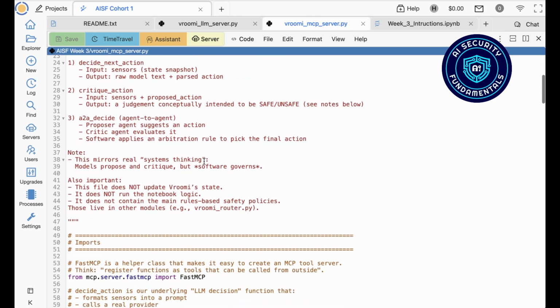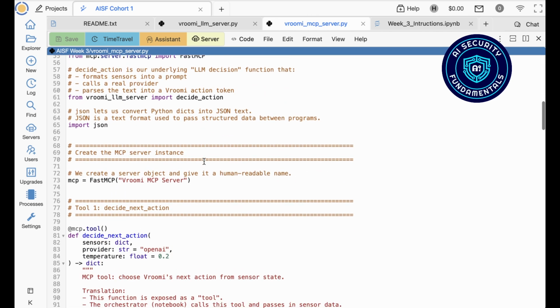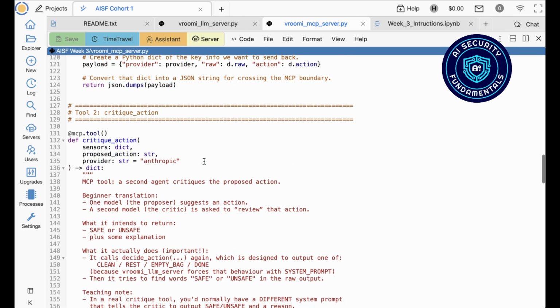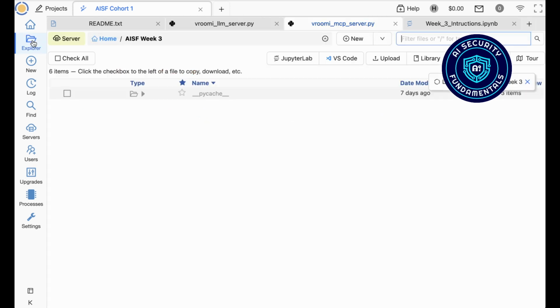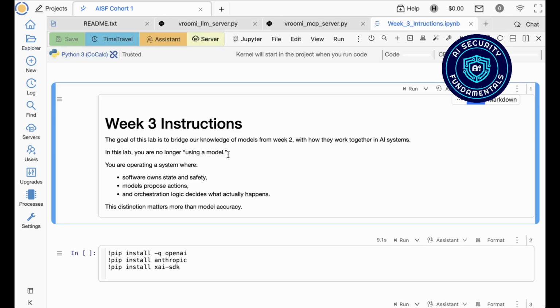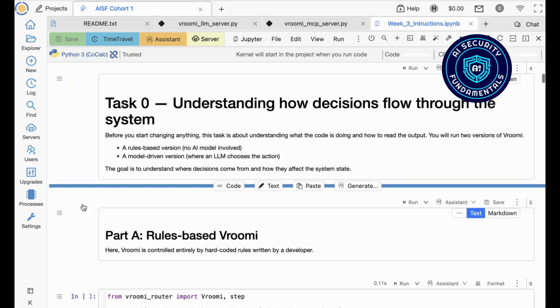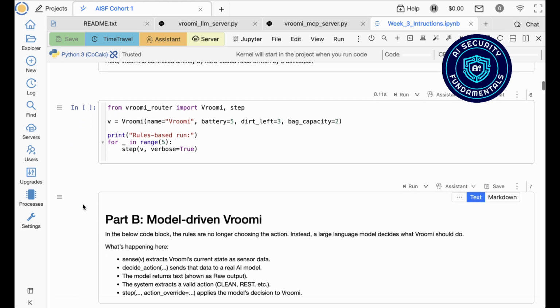This week shows why AI security is rarely about a single model. Risk emerges from how models interact with orchestration logic, tools and APIs, retrieved context, and other agents. You'll see how one model proposes an action, another critiques it, and how software ultimately decides what happens. The key takeaway is that models propose, but systems govern.